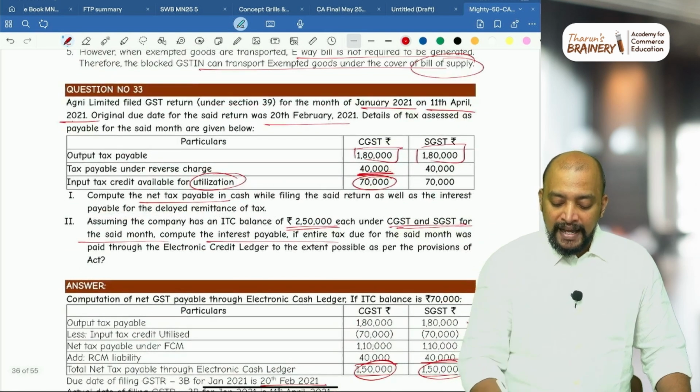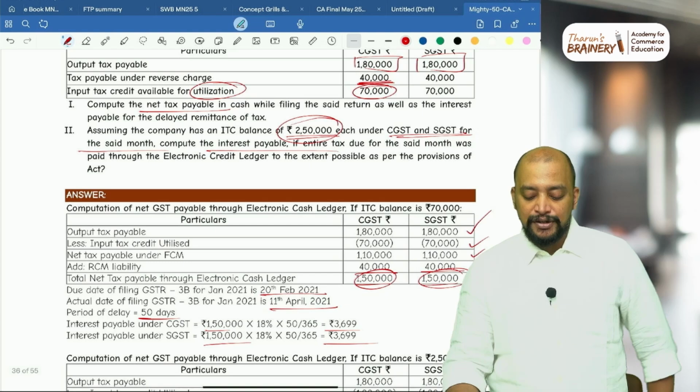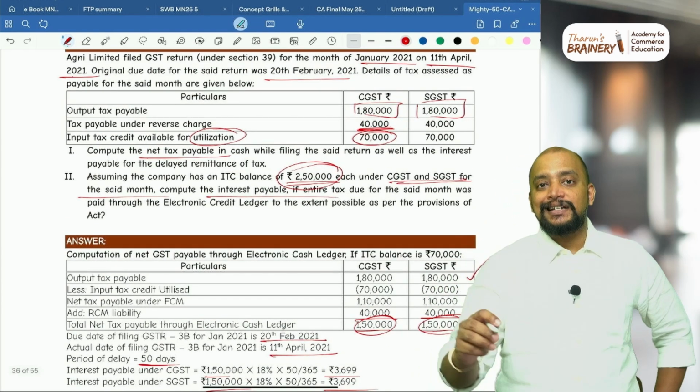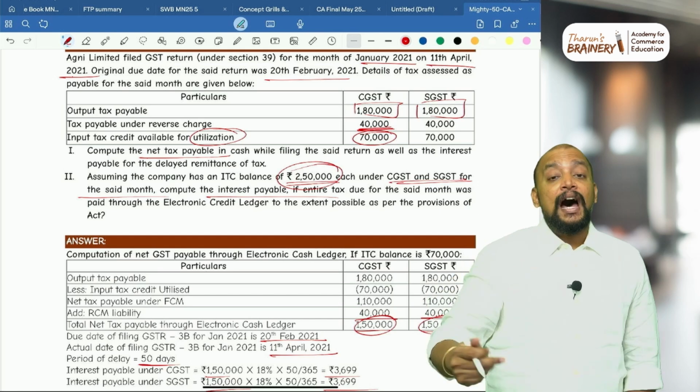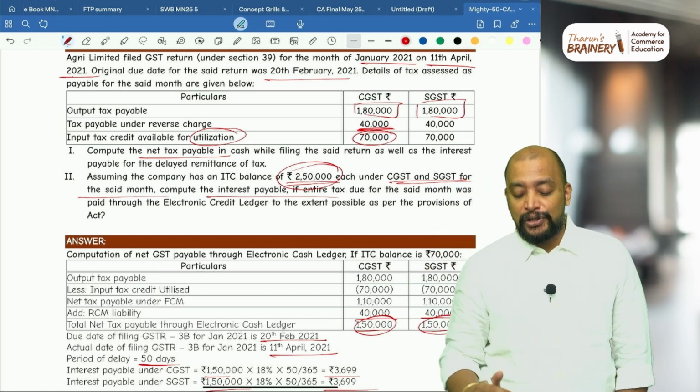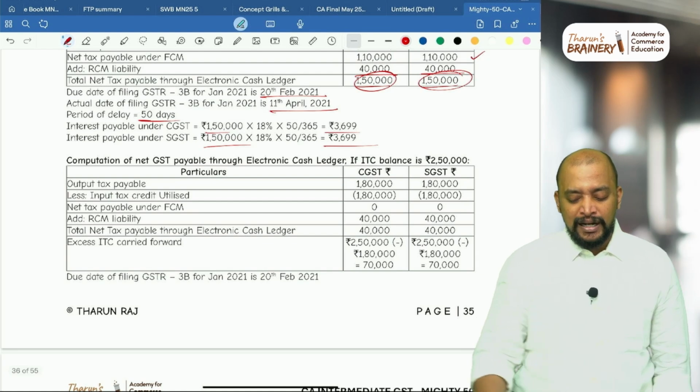What if they have an ITC balance of 2,50,000? Even then, from 1,80,000, the 2,50,000 will be gone. So the FCM liability will become 0. But even then, the RCM liability we have to pay through the cash ledger. That is this 40,000 and 40,000. So interest will be computed on that 40,000.